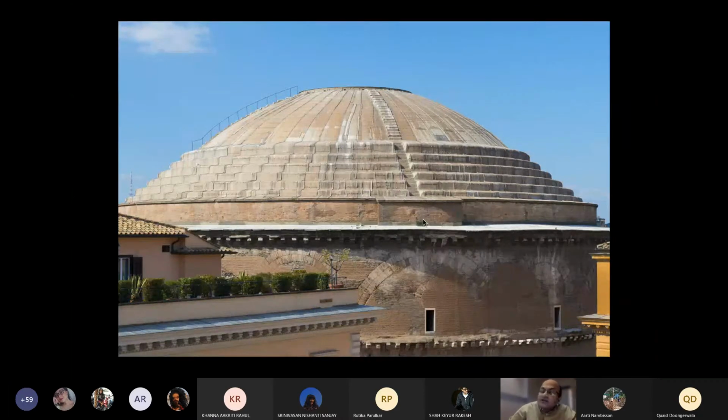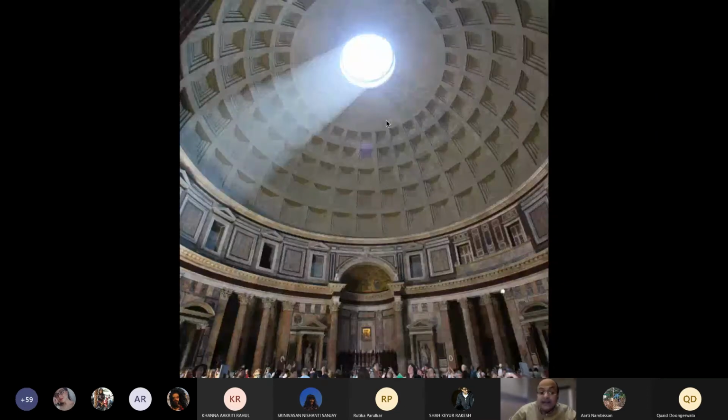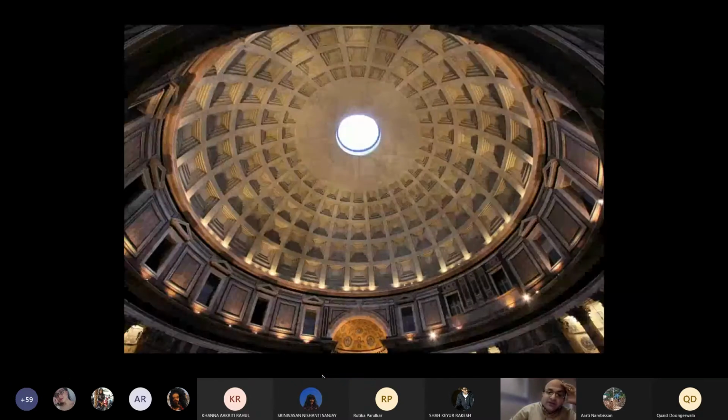Please go back to the Google Street View whenever you get time, and you will understand the scale of this building built at that time. You can see how tiny the people are, and the oculus which is there. And these are not just patterns. This is actually to reduce the quantum of material and to also take care of those hoop forces which I was talking about, or the longitudinal forces which have to come into this and go down into the ground. So that's the kind of space which is created with the oculus which brings in light into the space. And that's the kind of dimensions which you have.